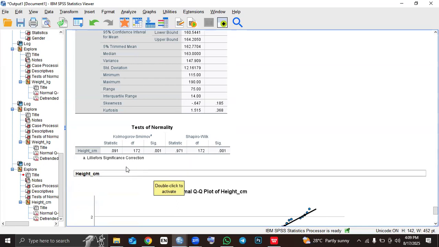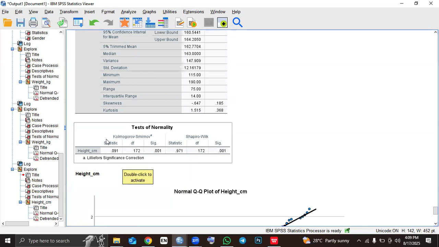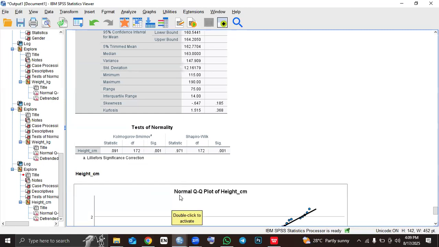This time, they are not asking us what the Shapiro-Wilk test value is. They are asking us if height is parametric or not, right?